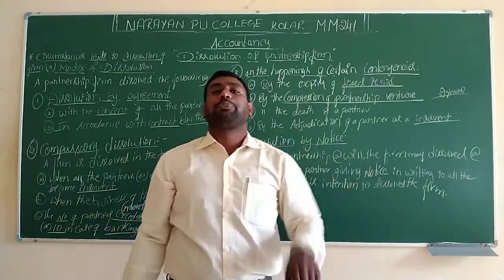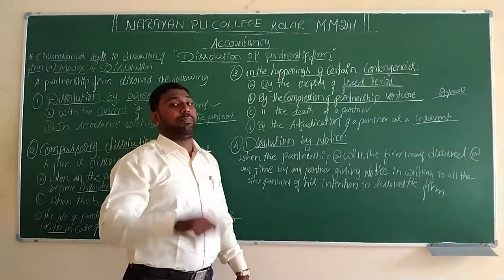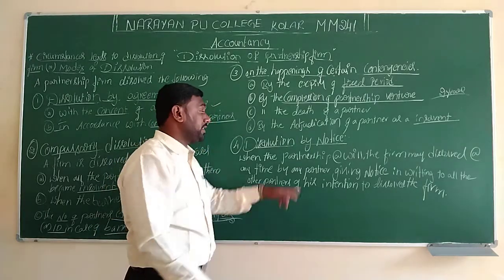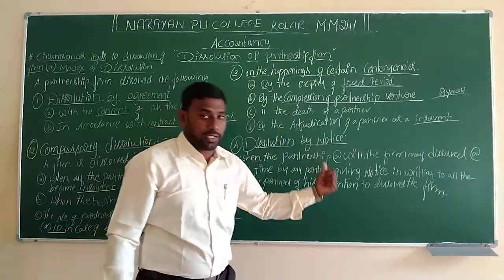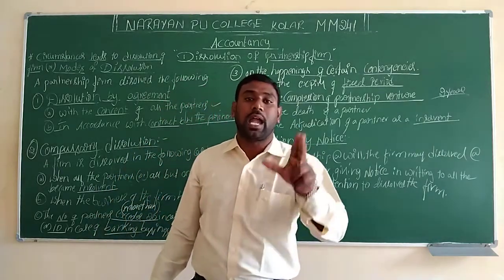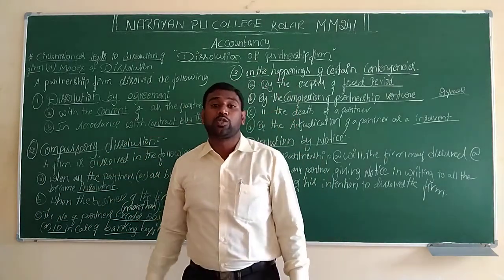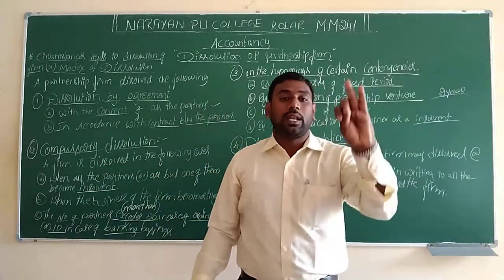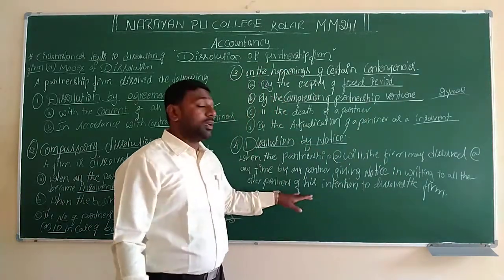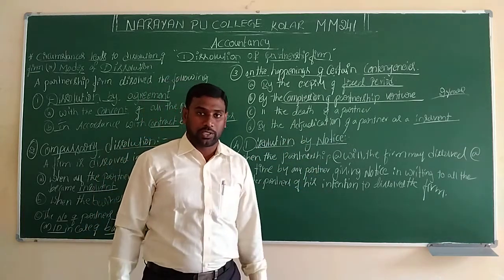To escape that suit, for a partnership at will it is compulsory that a person gives a notice to the other persons. In that notice he has to mention the causes and reasons for dissolution of the business. So that is also one of the important modes of dissolution of a partnership firm.